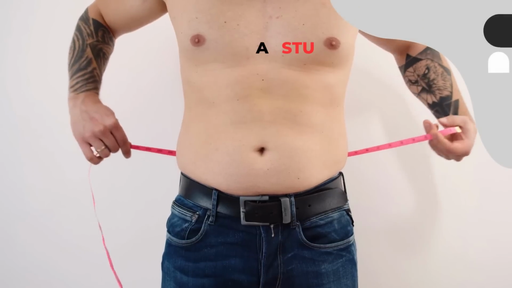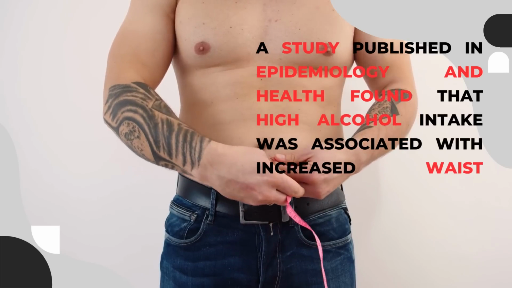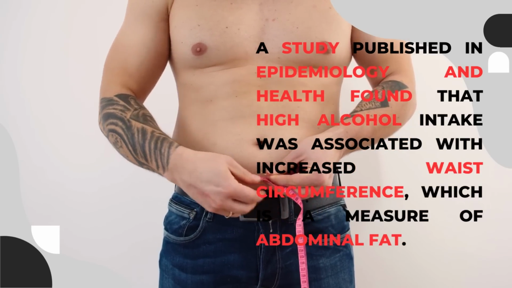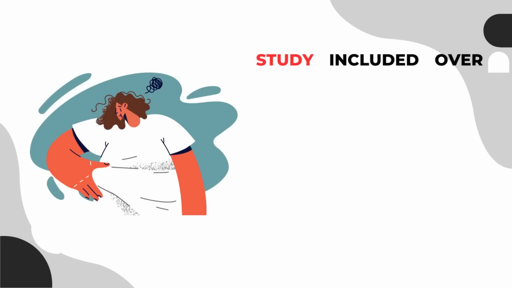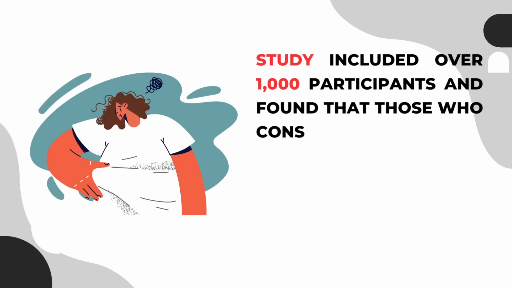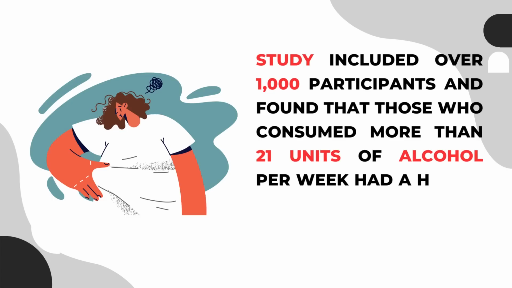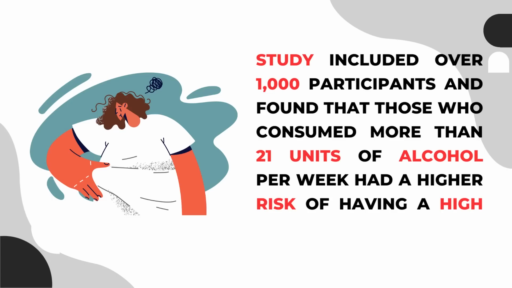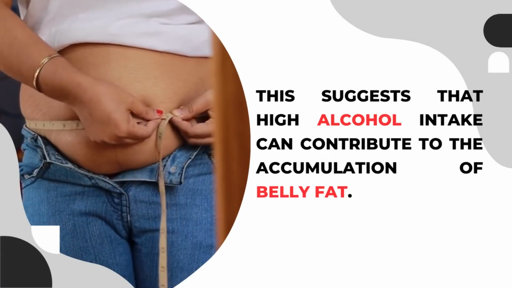A study published in Epidemiology and Health found that high alcohol intake was associated with increased waist circumference, which is a measure of abdominal fat. The study included over 1,000 participants and found that those who consumed more than 21 units of alcohol per week, equivalent to about 10 pints of beer or 10 glasses of wine, had a higher risk of having a high waist circumference compared to those who consumed less than 21 units per week. This suggests that high alcohol intake can contribute to the accumulation of belly fat.